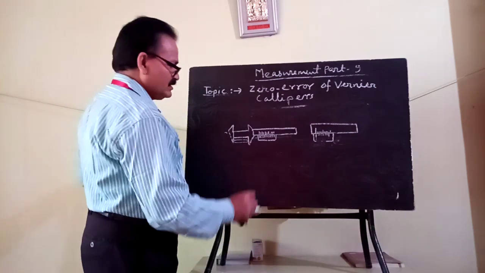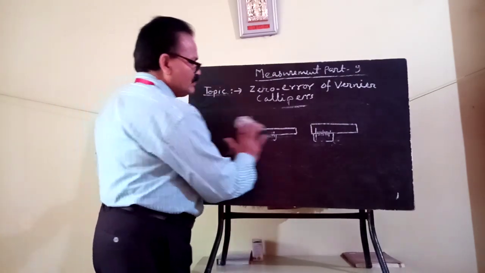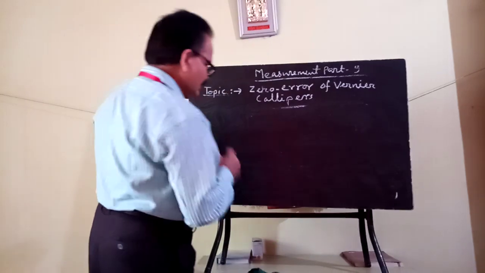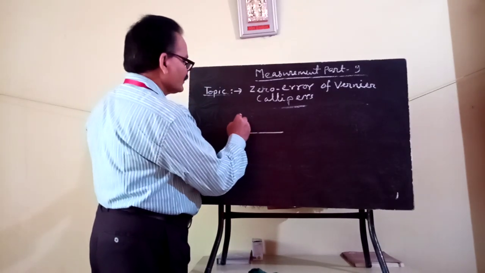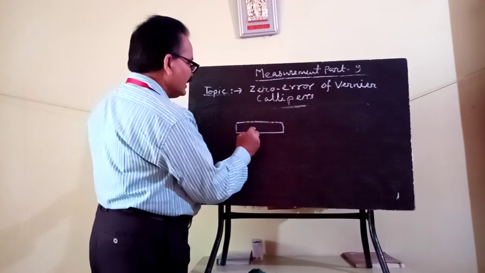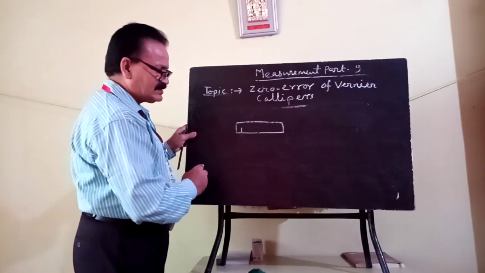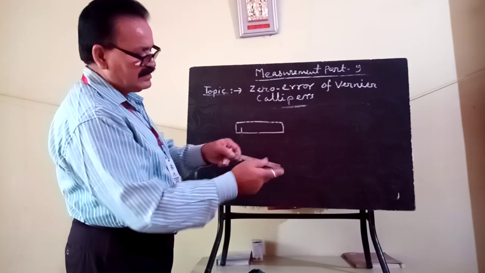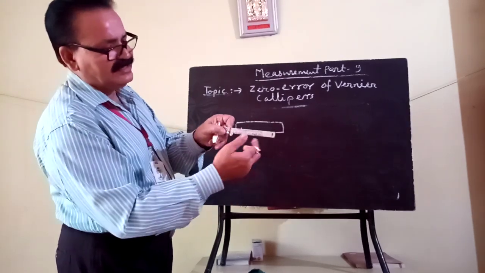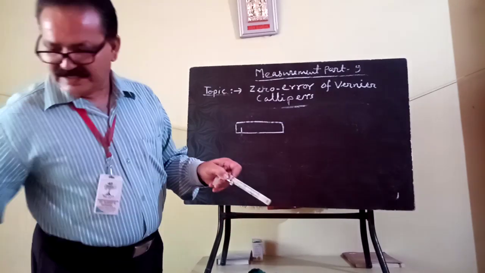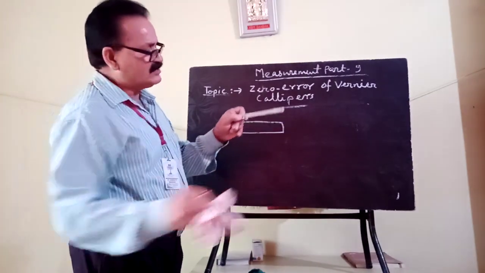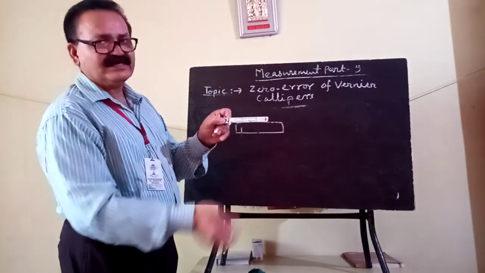But suppose this is your main scale and this is the 0 mark of your main scale. On this body there is a graduated mark of scale, that is your vernier.